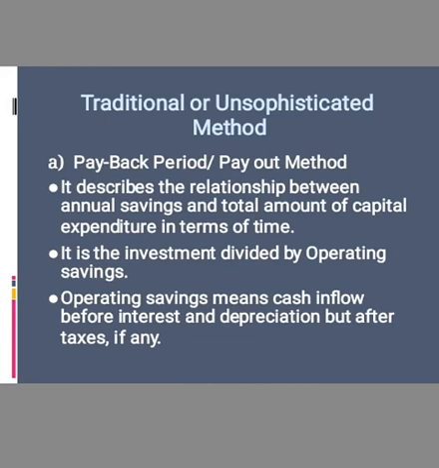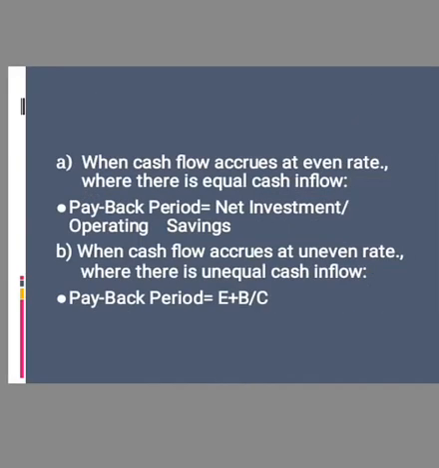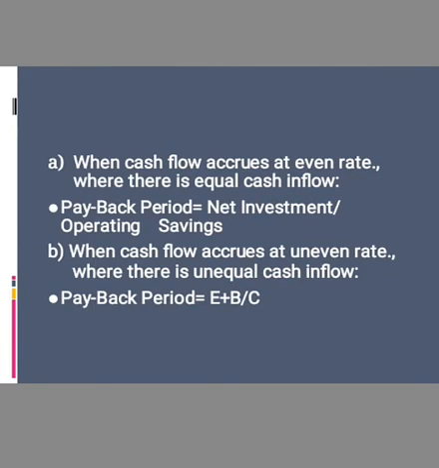So when cash flow accrues at even rate, that is when there is equal cash inflow, payback period is equal to net investment by operating savings. But when cash flow accrues at uneven rate, that is when there is unequal cash inflow, payback period is equal to E plus B by C. Here, E stands for number of years immediately preceding the year of recovery, B stands for balance amount of investment to be recovered, and C stands for savings or the cash inflow during the year of final recovery.